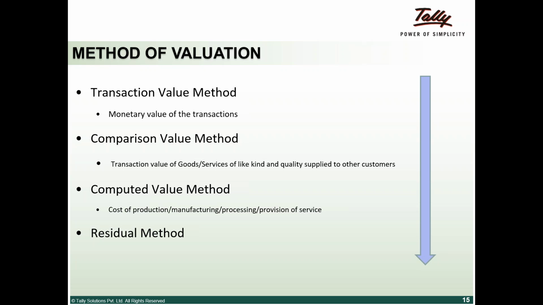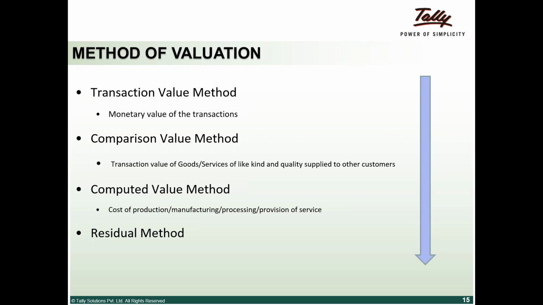If I have supplied to any third party customer at a monetary value, then that should be the basis for me to determine the value. If that method is also not possible, then a production based or manufacturing based cost will be the method. Then they proposed a residual method, where the empowered committee will decide which method is suitable going forward. As on date, they have not clearly spelled out what the residual method is.